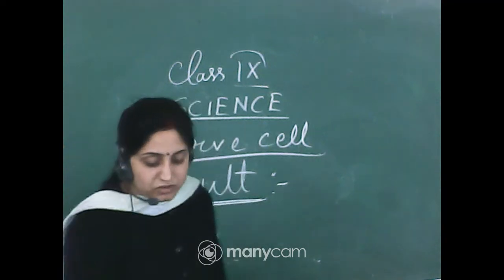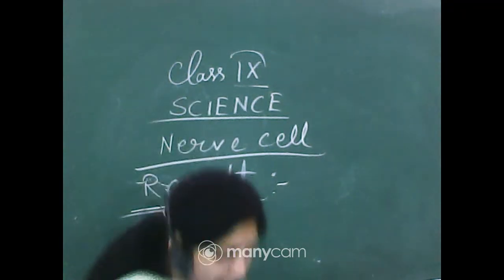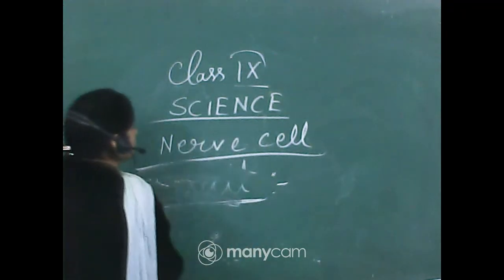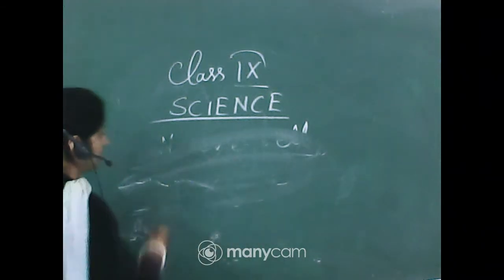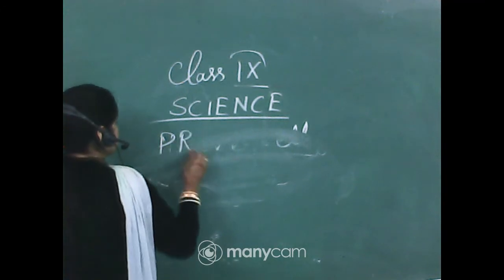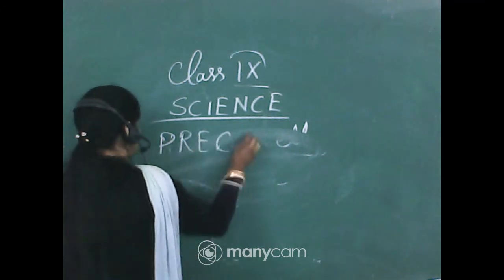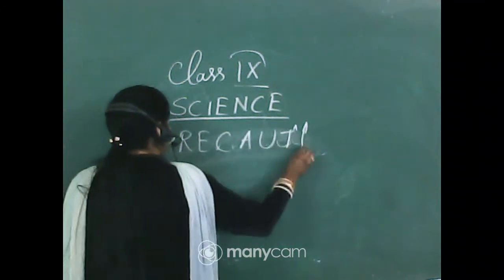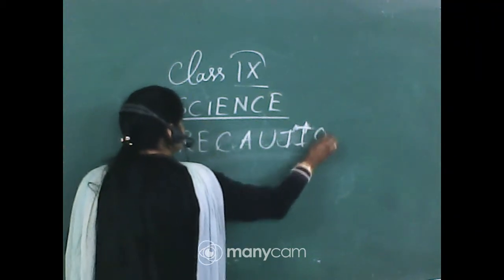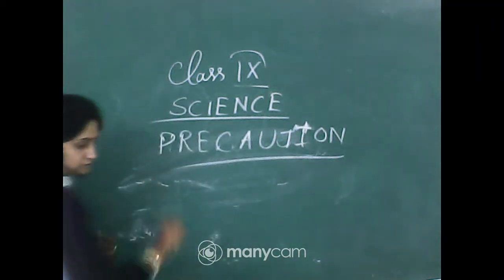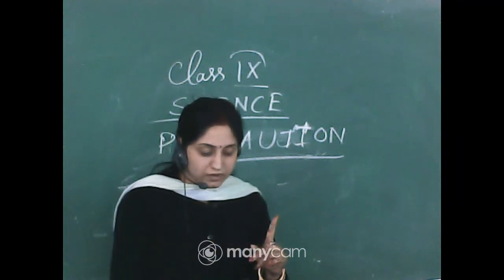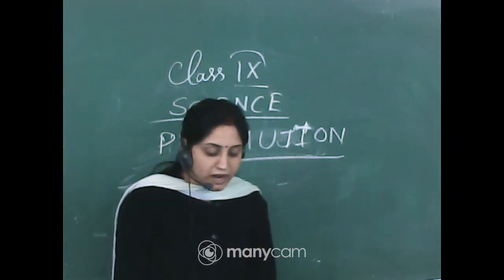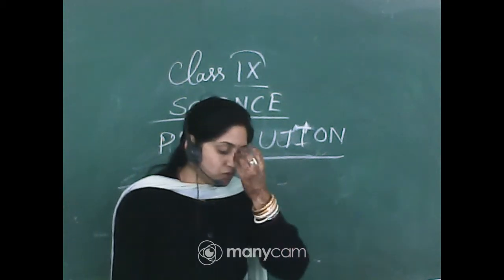Next point, precaution. What should be the precautions of this practical? Precaution number 1: Draw the diagram as you observe under the microscope.